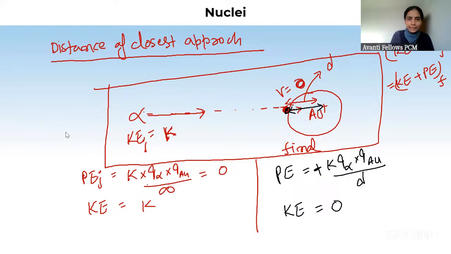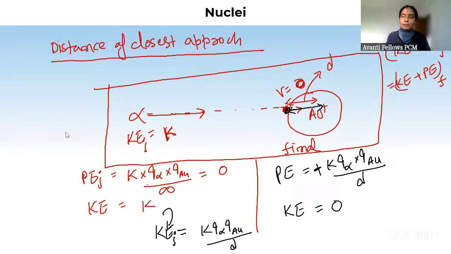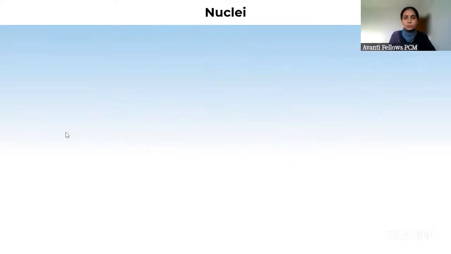So how will you calculate the distance of closest approach? Total initial energy is K and total final energy is K Q alpha Q gold nucleus divided by d. So if K is given, that is the initial kinetic energy, then you will be able to calculate this distance of closest approach. Okay. So this is how we calculate the distance of closest approach.